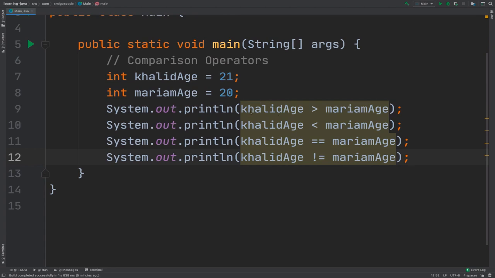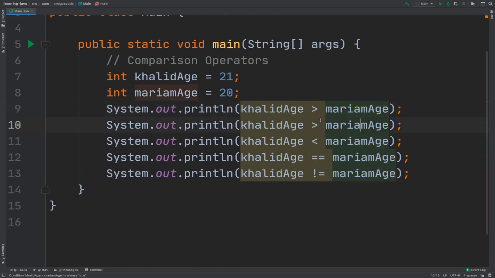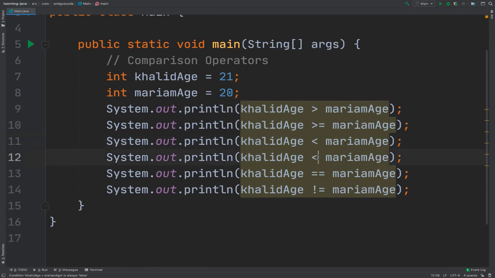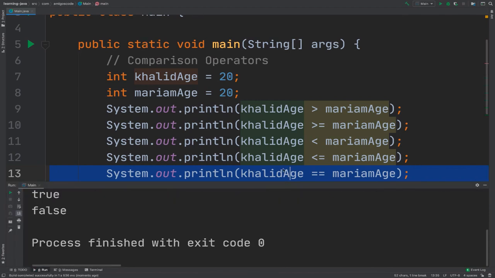Finally, right here where we say that Khalid age is bigger than Mariam, we can also say bigger or equal, right? Or less or equal, right? So right here, if I change both to 20, you'll see that this line and this line will be true. So if I run it, there we go.